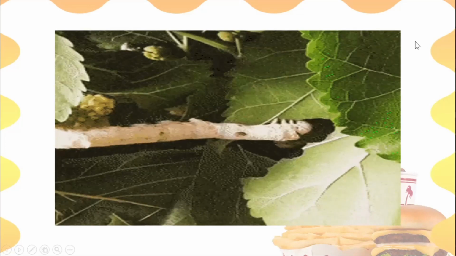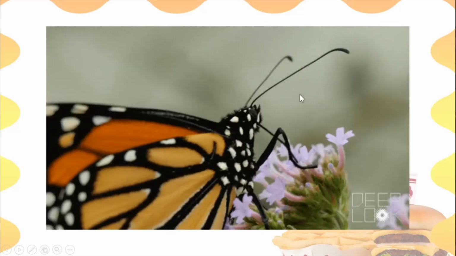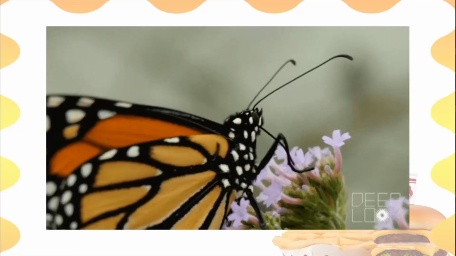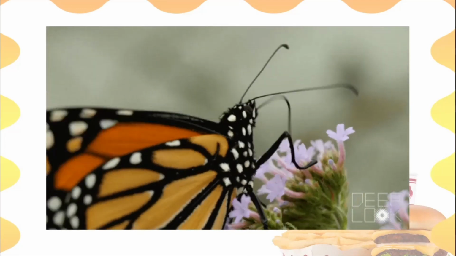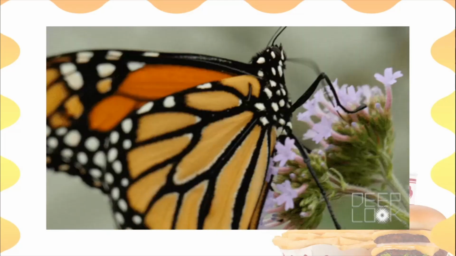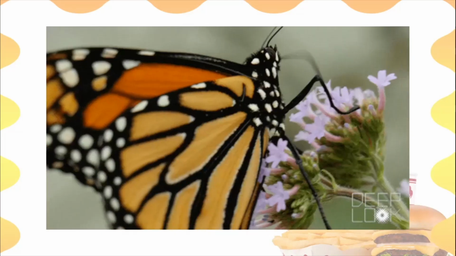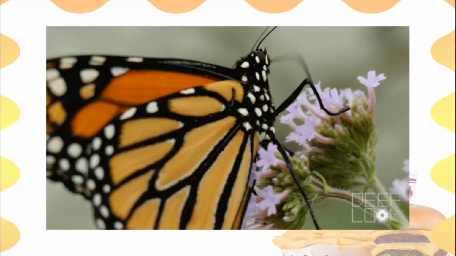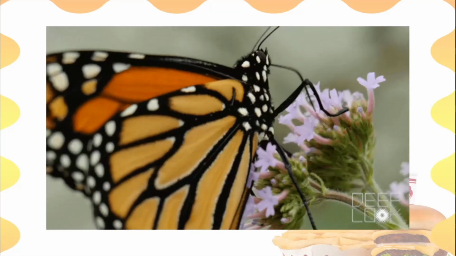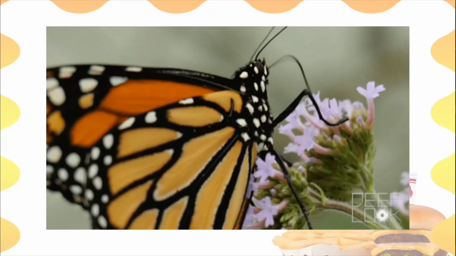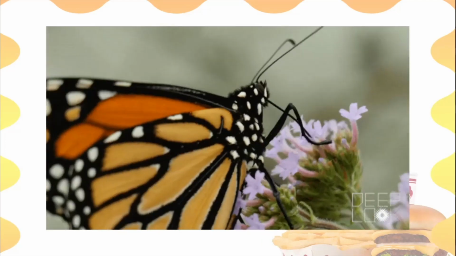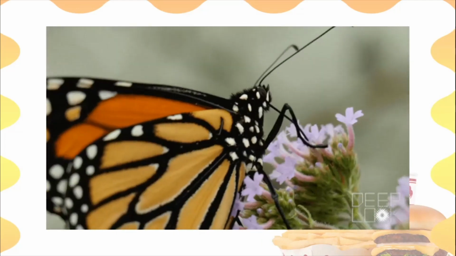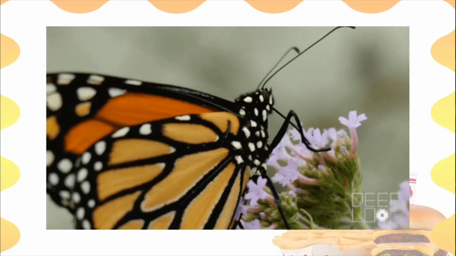So we just discussed that all types of animals eat. Look at this beautiful butterfly. Can you see the proboscis, the feeder of the butterfly? It is inserting that into a plant and it is sucking the nectar from that particular flower. So there is not a single animal on this earth that does not need to eat.